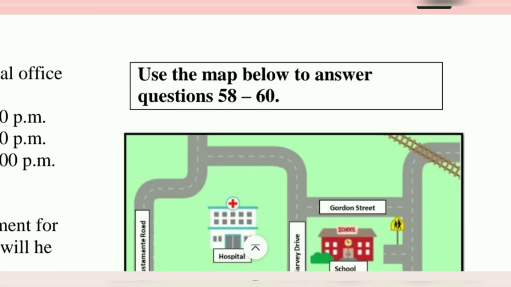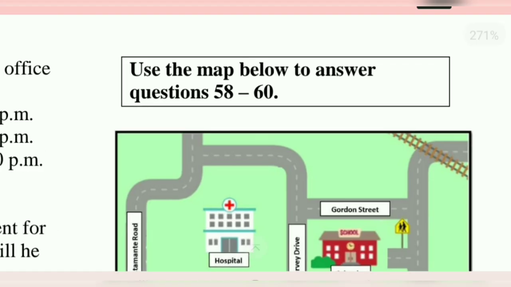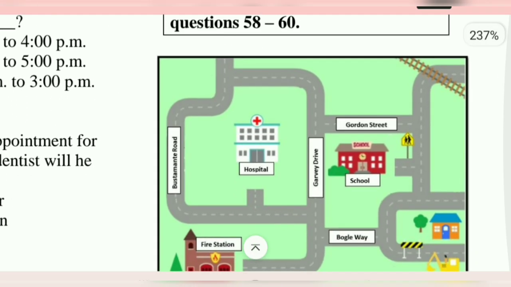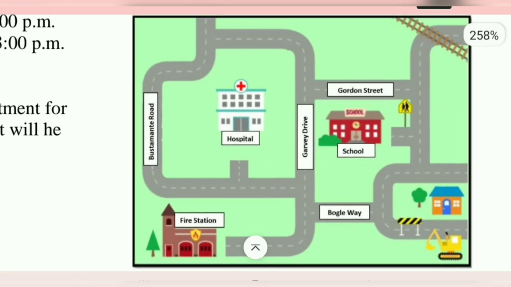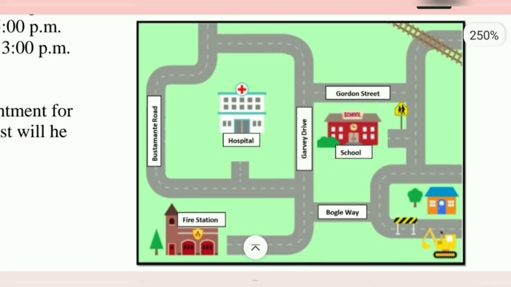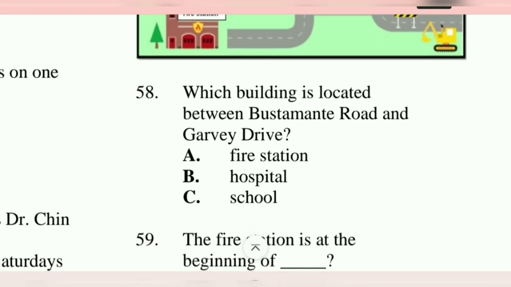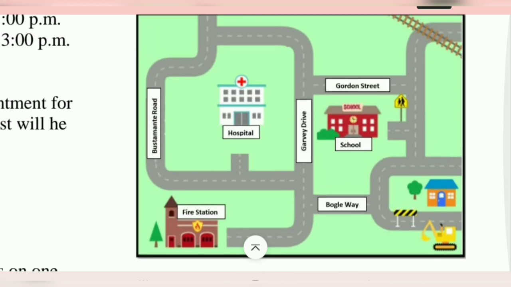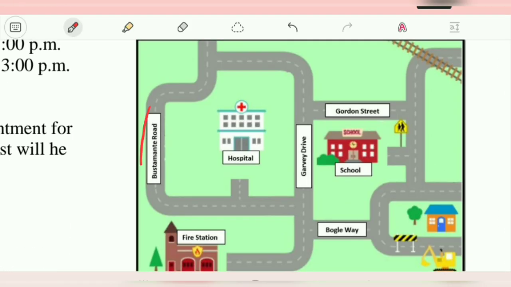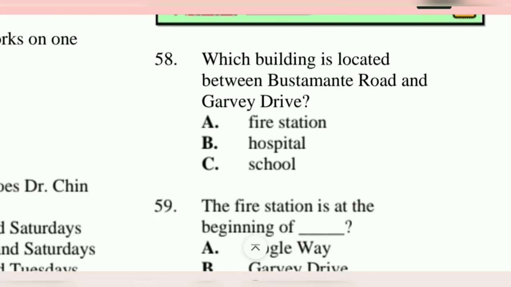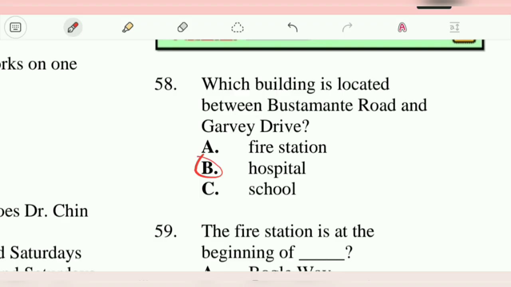Use the map below to answer questions 58 to 60. We're at the end, guys. So let's look at the map carefully. Not sure what they're going to ask, but let's look at the question so we know what to look for on the map. Which building is located between Bustamante Road and Garvey Drive? So let's look for Bustamante Road and Garvey Drive. So Bustamante Road is right here. Garvey Drive is right here. Which building is between them? Hospital. Between, in the middle. So it's the hospital.